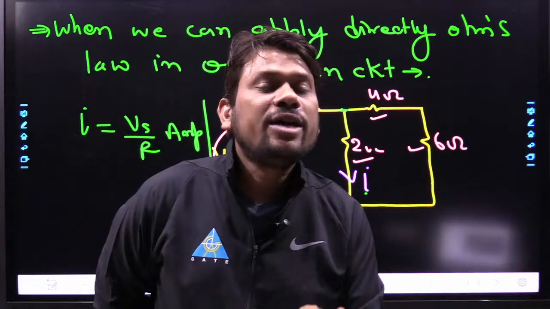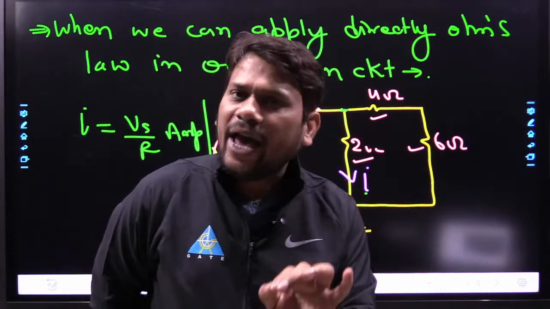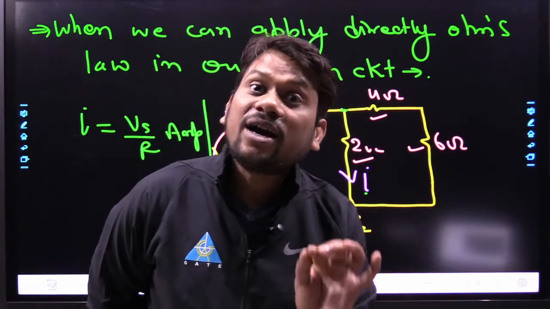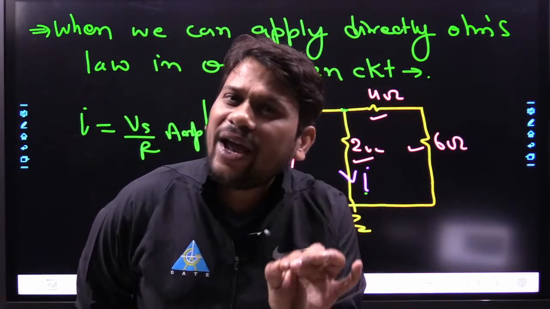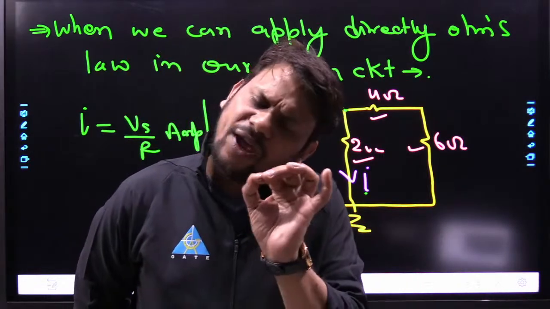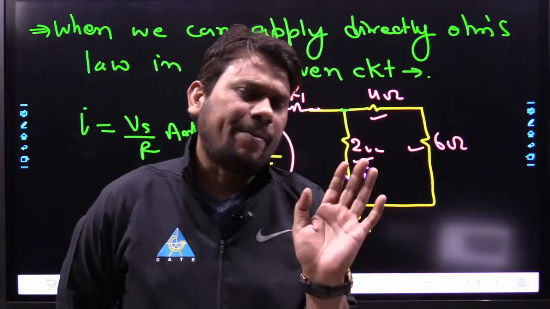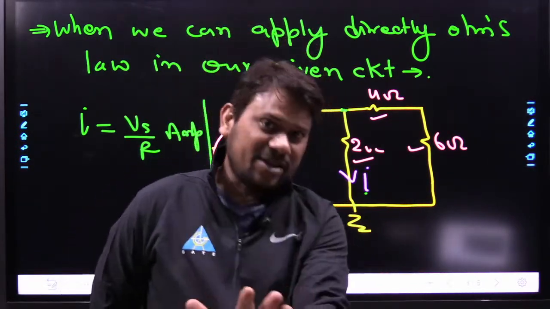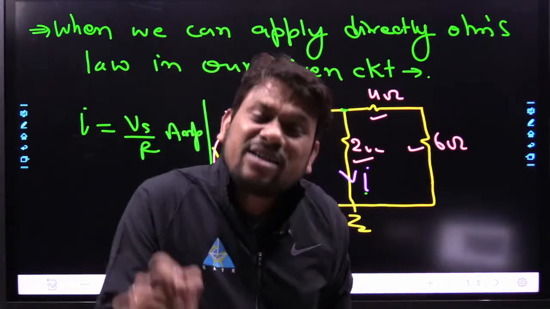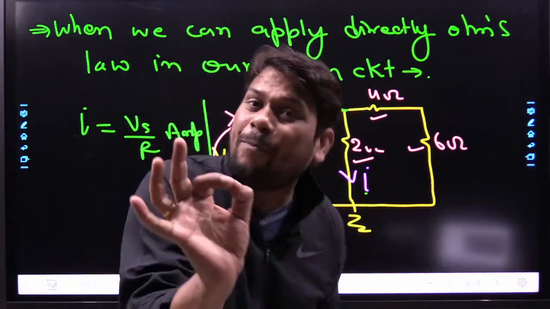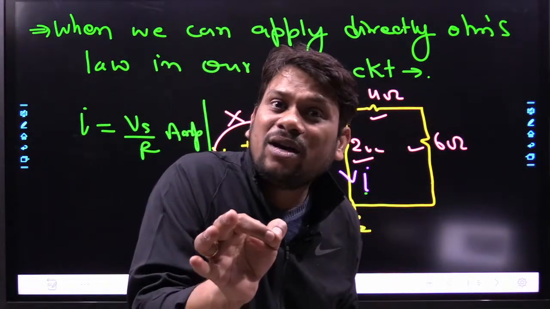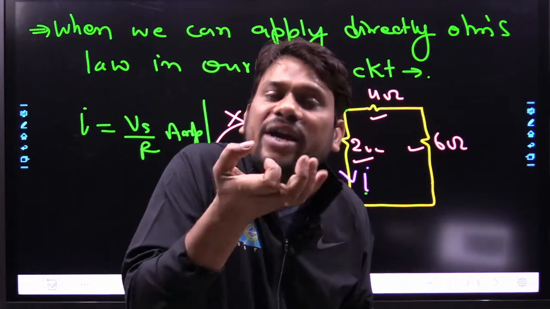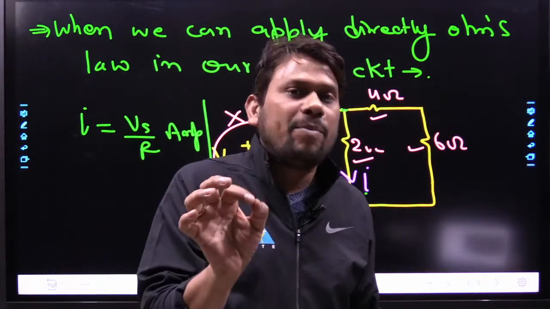If our given circuit does not have any information related to current or voltage of any passive element, resistor, inductor or capacitor, we can't apply Ohm's law directly. But my dear friend, if in the given circuit a single passive element has some information related to current or voltage for itself, we can directly apply Ohm's law.